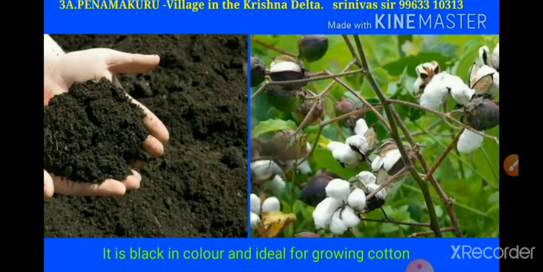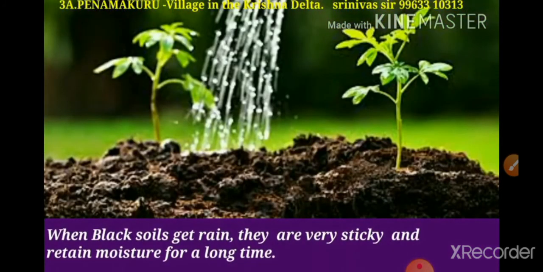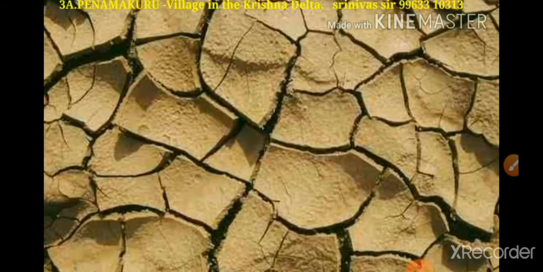Yes, it is black in color and ideal for growing cotton. You know that cotton is very well grown in black soils. When the black soils get rain, they are very sticky and retain moisture for a long time. When they dry up, they tend to crack. This is called self-plugging. Understand, children? The soil is broken when it is dry.